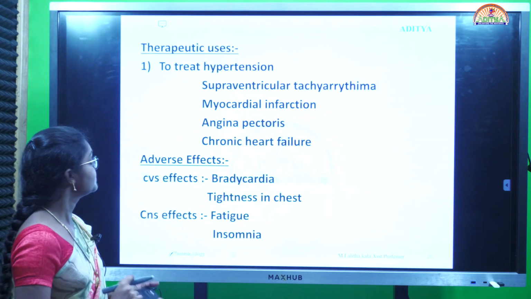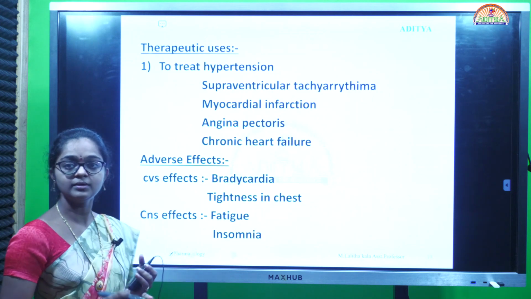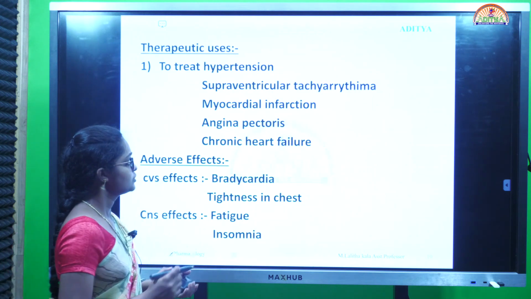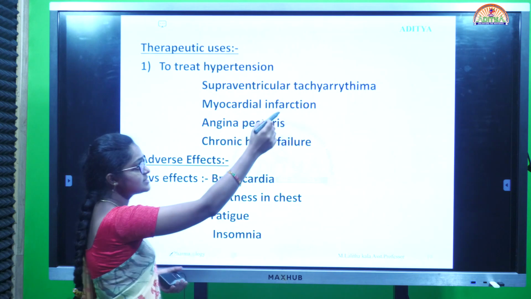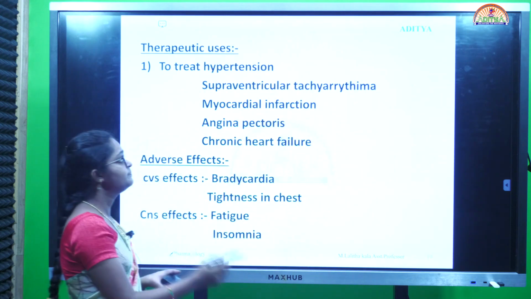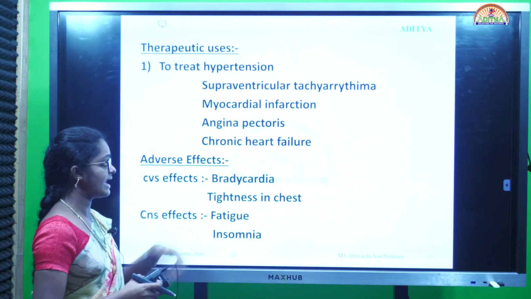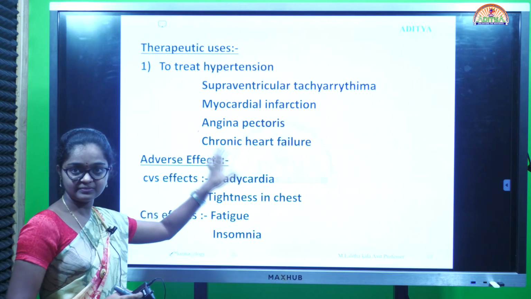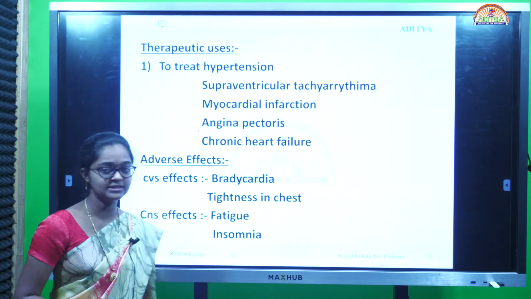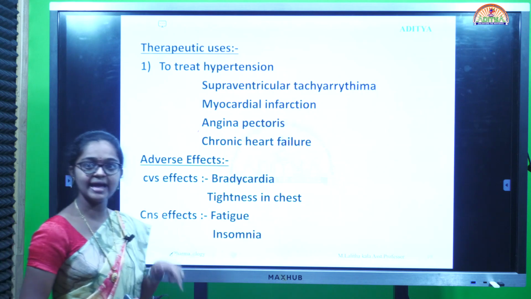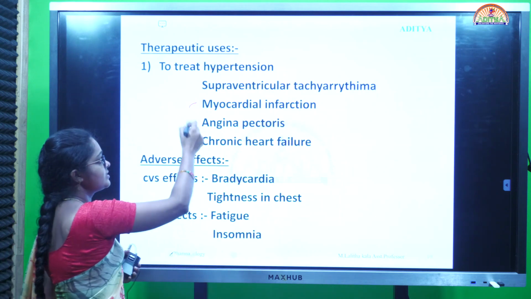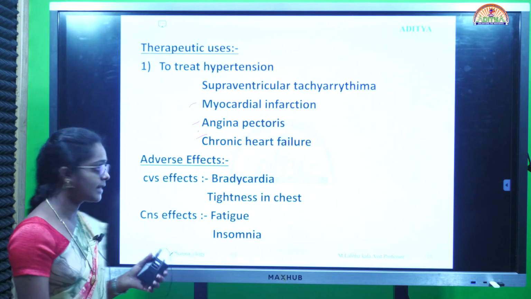Next, coming to therapeutic uses. Uses include to treat hypertension, supraventricular tachyarrhythmias, that means irregular heartbeat. Next, myocardial infarction, angina pectoris, chronic heart failure. These are the uses for beta adrenergic blockers. Mainly it is acting on the heart, so these all are heart drugs, cardiac drugs.